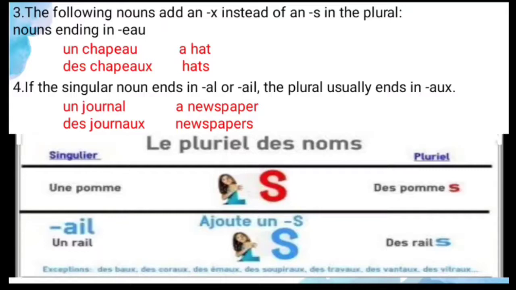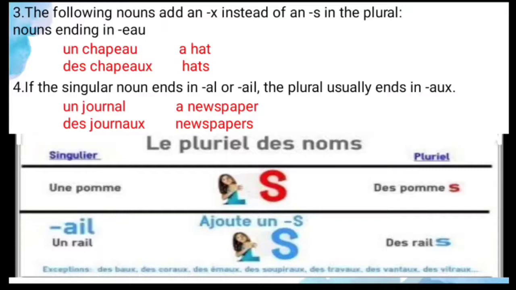And fourth one is, if the singular noun ends with al or ail, the plural usually ends with aux. If the noun ends with al or ail, so you have to add aux only. Let's see the example. Un journal means a newspaper, it ends with what? Al. So the noun ends with al, so you have to add aux. Des journaux, newspapers.